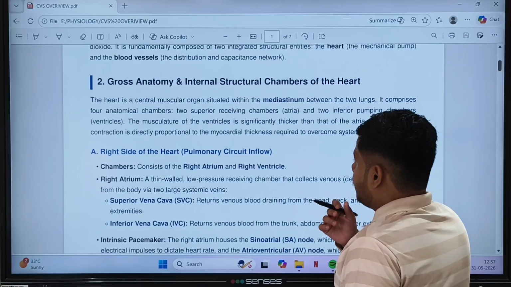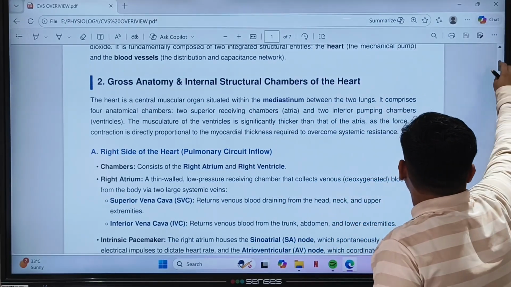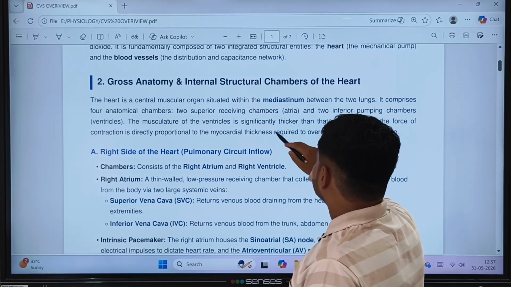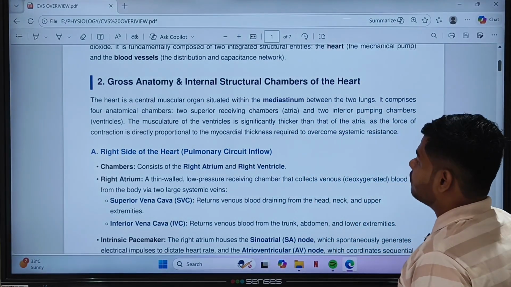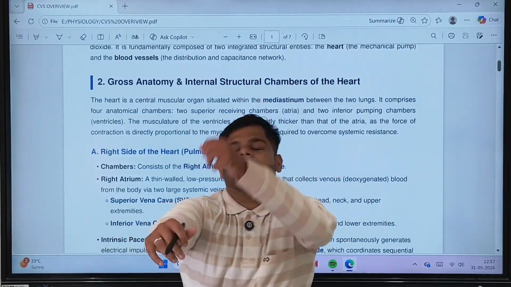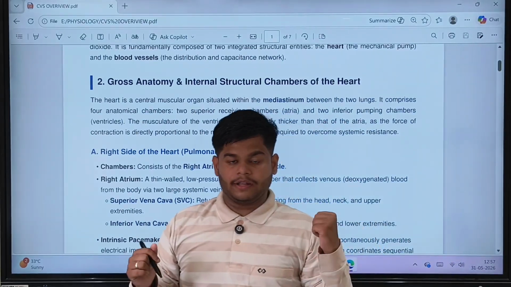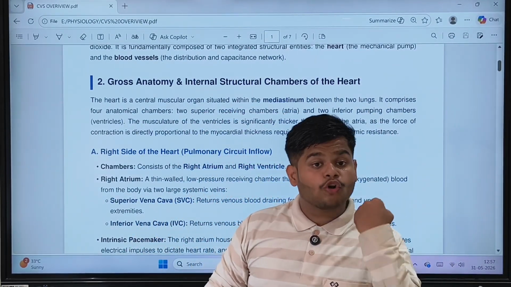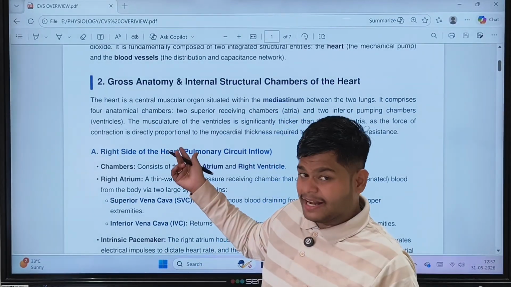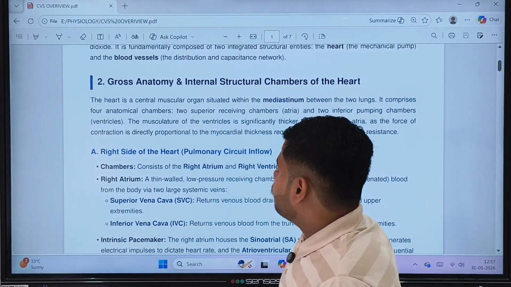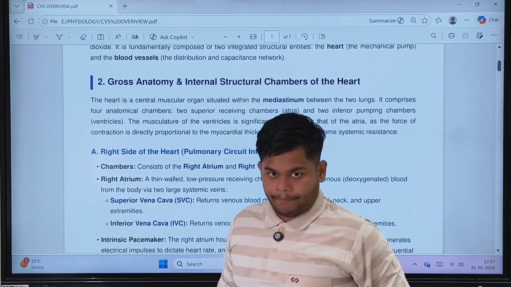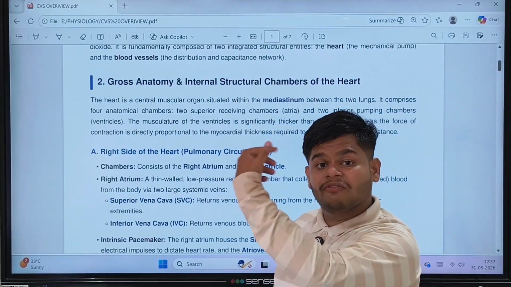Yes. Now we will study the right side of the heart. And one more thing: the musculature of the ventricle is significantly thicker than that of the atria, as the force of contraction is directly proportional to myocardial thickness. It is a very easy statement, you can correlate with it. If you have thicker muscles, biceps and all in the gym, you will be able to lift more weight. You will do more work, you will get more energy. So that principle also operates here. Therefore ventricles want to pump the blood to the whole body, so their muscles are thicker than those of the atria.